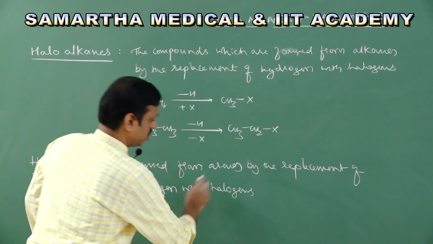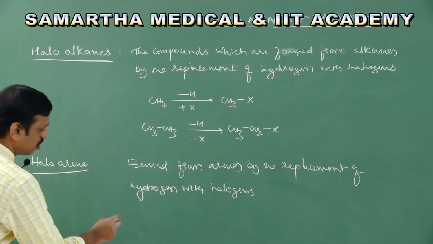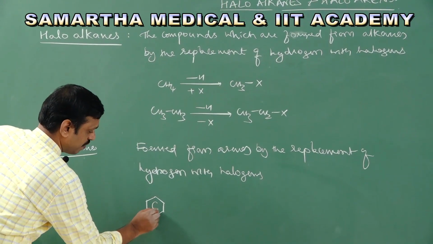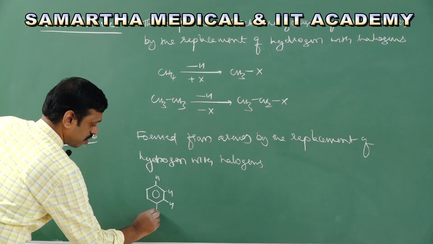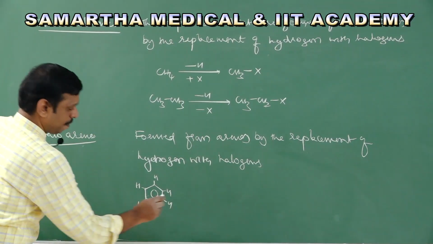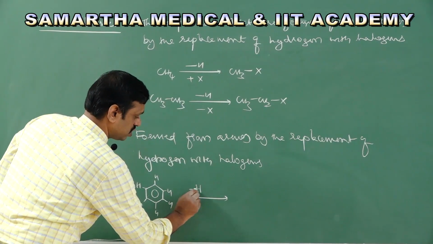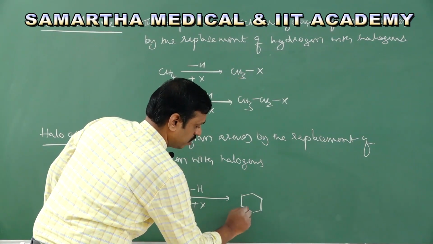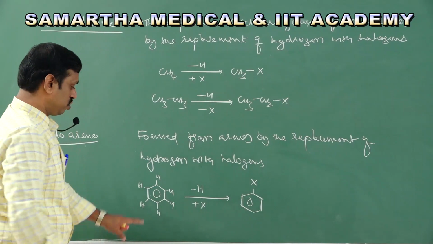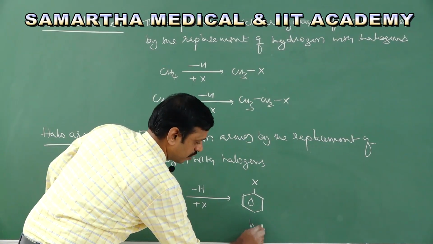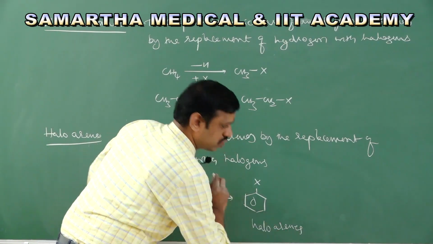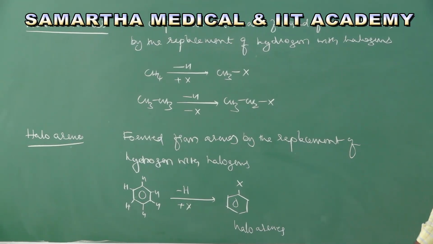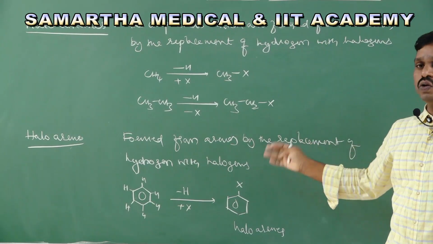For example, benzene is one simple arene. Take benzene having 6 carbons, 6 hydrogens, right? Then replace one hydrogen, that is minus H, with X. Then what you get? You will get a haloarene. So this arene gives a haloarene. Therefore, haloarenes are the compounds which are formed from arenes by the replacement of one or more hydrogens. So this is the simple definition of haloalkanes and haloarenes.